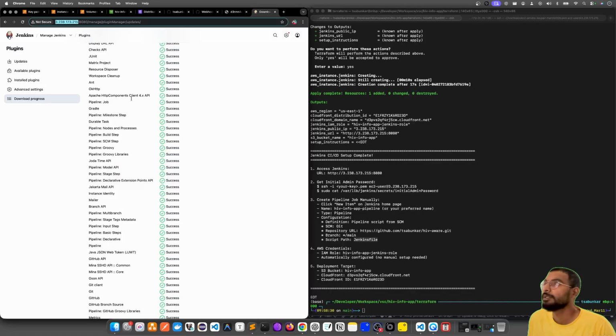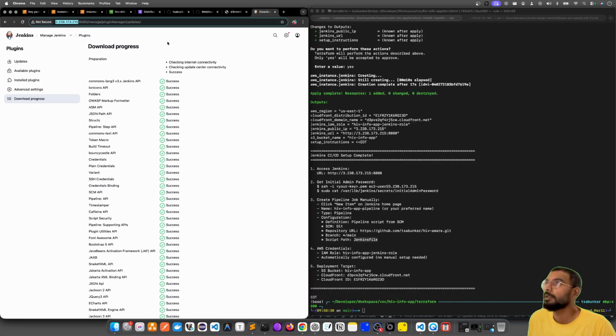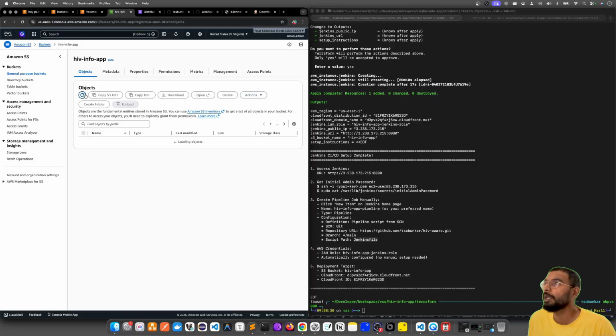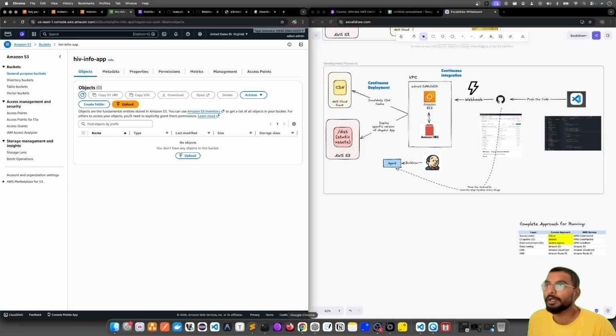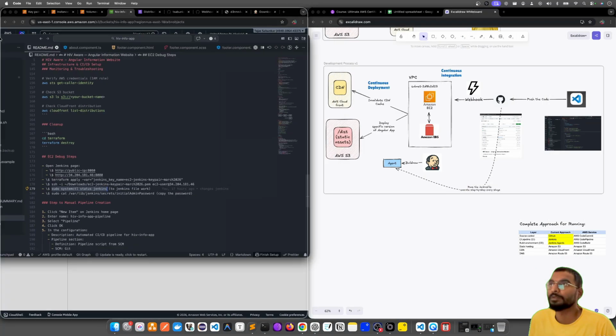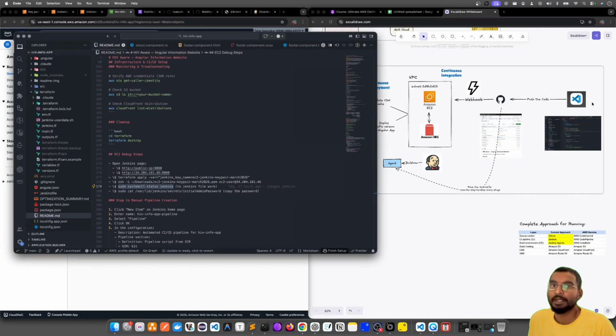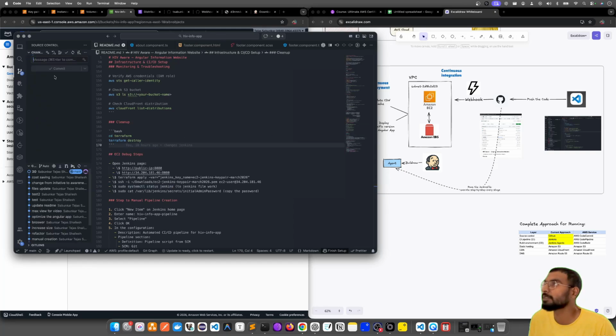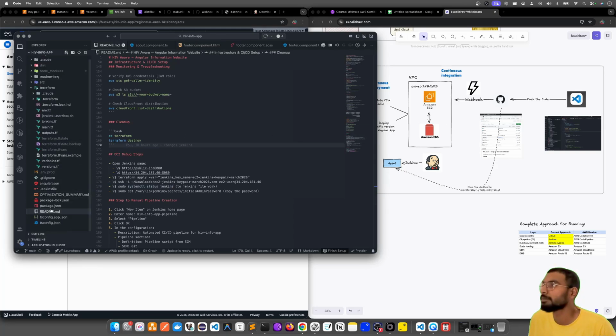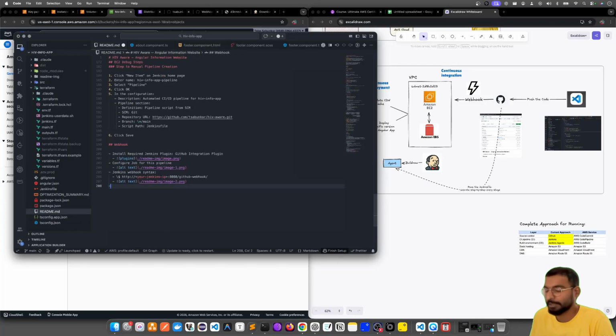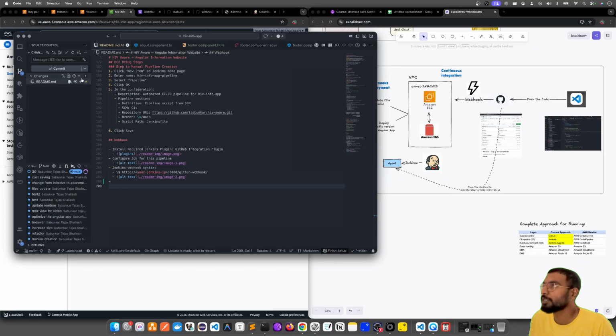Now Jenkins is up. There is no code in my S3 bucket, which would be exposed to the front end, right? This is not there. So I'll quickly commit the code now. I'll write a simple code. What I'm trying to do is commit from local in my Git. Let's say in my README, I'll just add one line extra here. I'm changing this commit, I'm just saying test pushed.